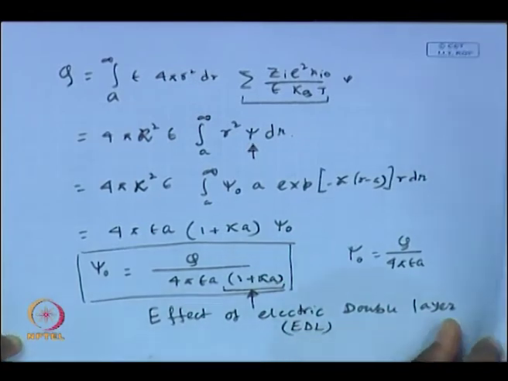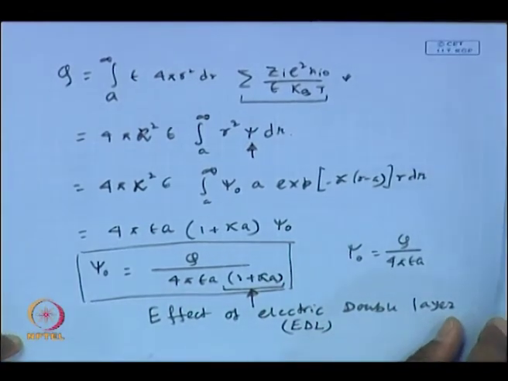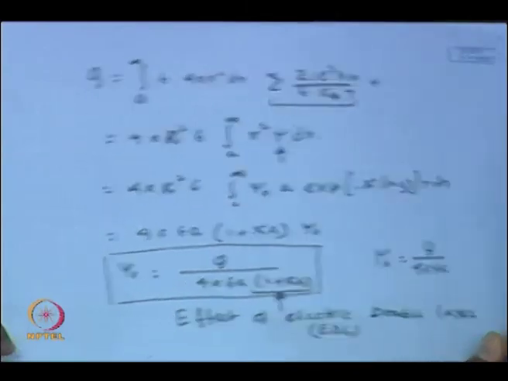Now, as we mentioned earlier, in an actual scenario, when you have a charged particle in an electrolytic solution, how will you estimate the surface potential? It is difficult. Therefore, you use a meter called a zeta meter or zeta sizer, and using it one can estimate the zeta potential on the outer surface of a charged sphere.